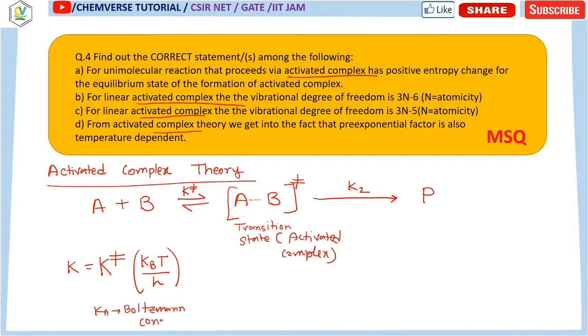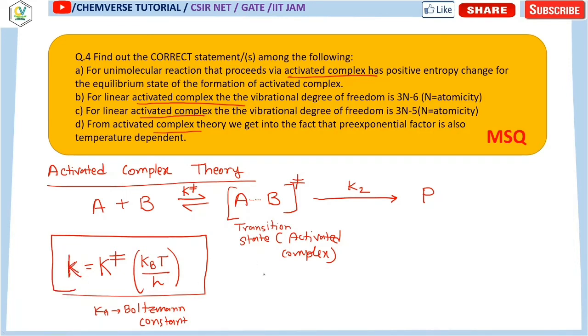It is your Boltzmann constant. This is the expression for the rate constant. Fine. So from here, let's take this k dagger and find out the expression for it.